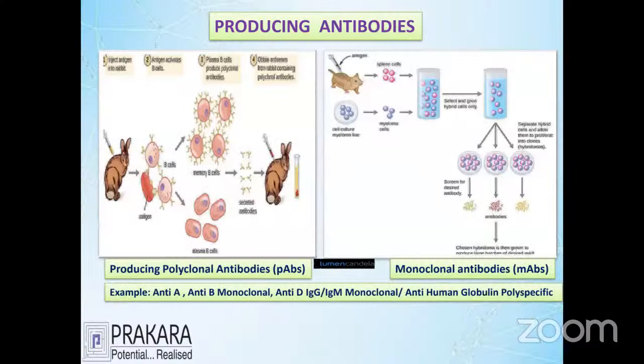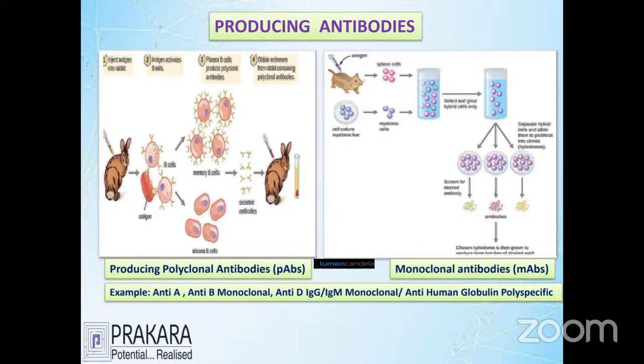Let's talk about the first things before we go for investigation of the blood group system. We must know how the antibodies are prepared in the laboratories. They have antibodies as anti-sera. Anti-sera means nothing but the preparation of antibody from antigens. So what is the source of the antigen?